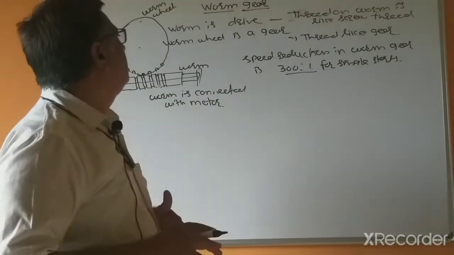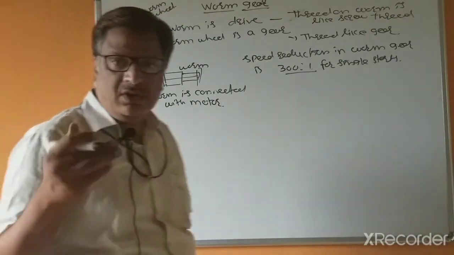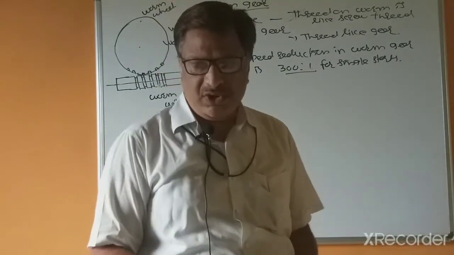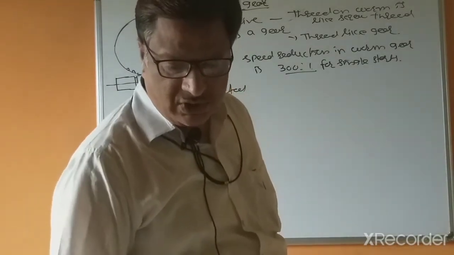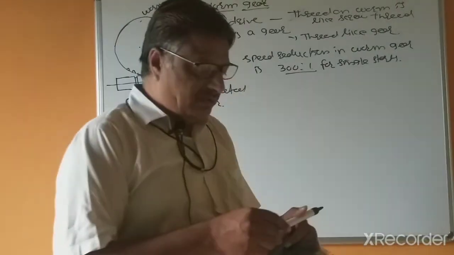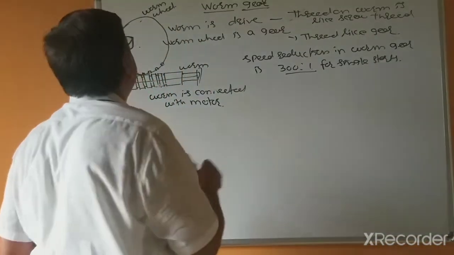For such types of worm gears, when a high velocity ratio or high gear ratio is required, at that time we can use worm gears. We'll see the advantages of worm gears compared to other types of gears.